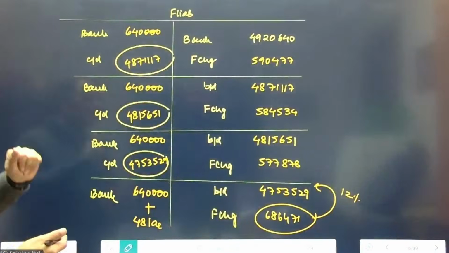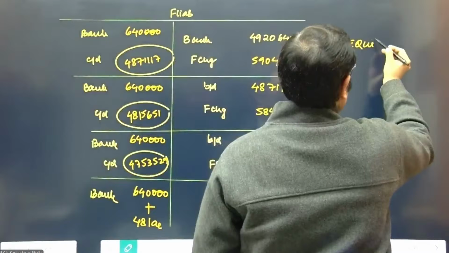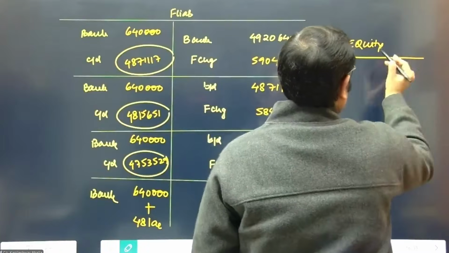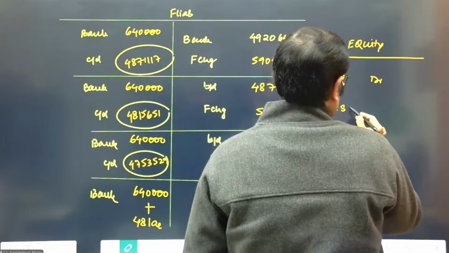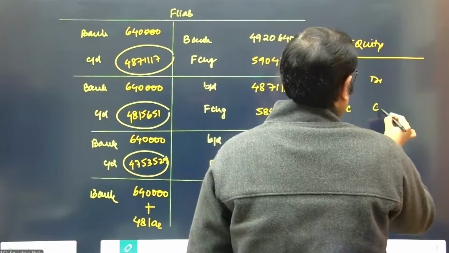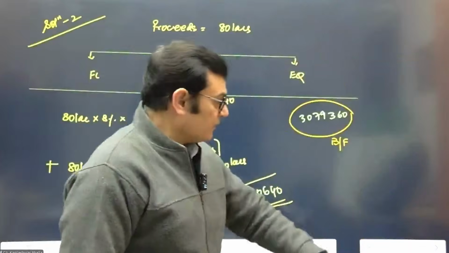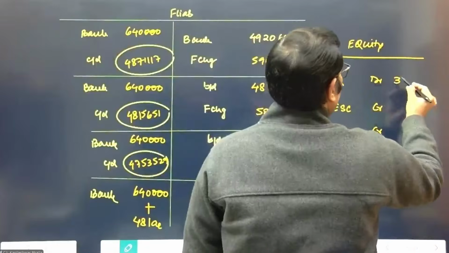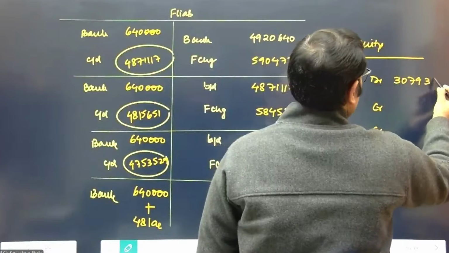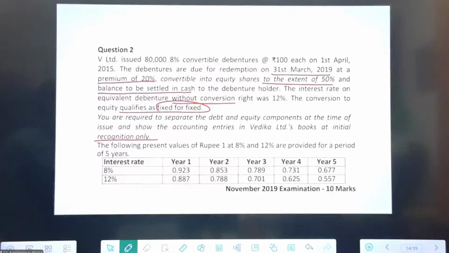Anyway, now let's come to the equity component, which we had segregated. So the equity component will now be used to allot the equity shares and give a credit to the share capital and the premium. So let's see what is the equity component. 360. Now let's see what is the amount of equity shares.